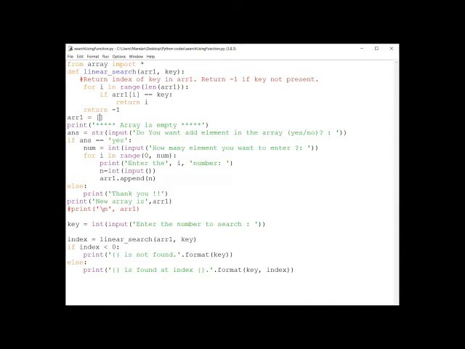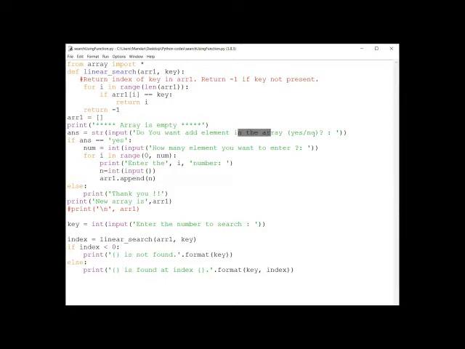But now in this program, we are accepting the elements from the user, from the keyboard, right? So for that purpose, I am creating here one empty array. And here I am putting the message for the user: the array is empty. And here again I am taking one input from the user: do you want to add elements in the array? Yes or no?